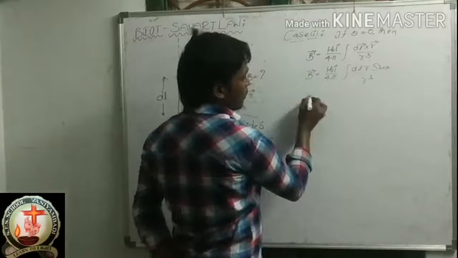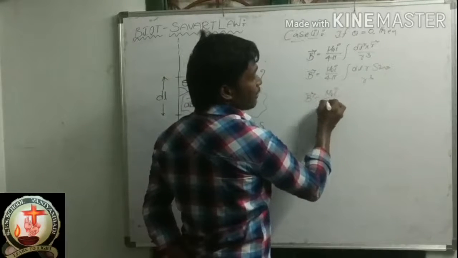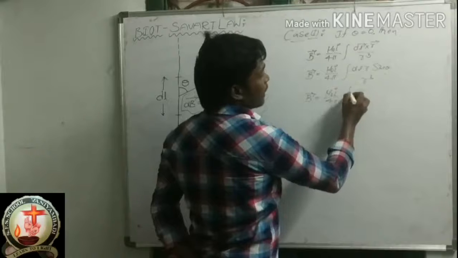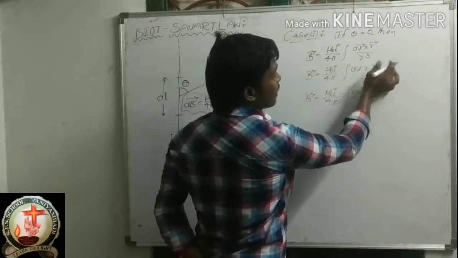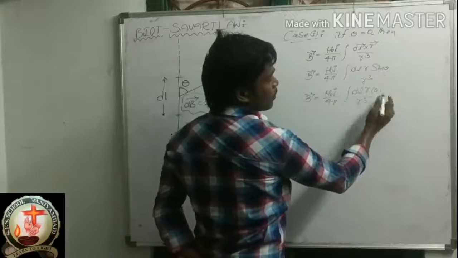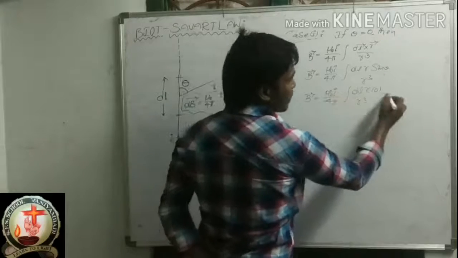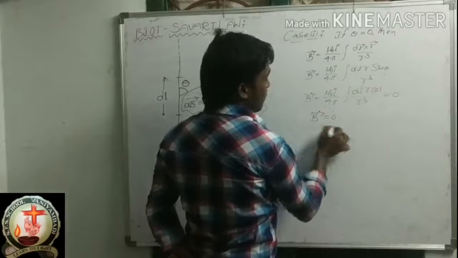So B bar is equal to mu naught I by 4 pi integral dl R by R cube, sin theta. Sin theta value, how much are we taking? 0. Sin 0 value is 0. So 0 into anything is 0. So the total value is 0. Magnetic field is 0.